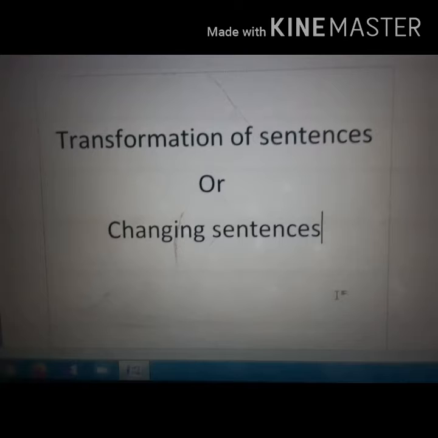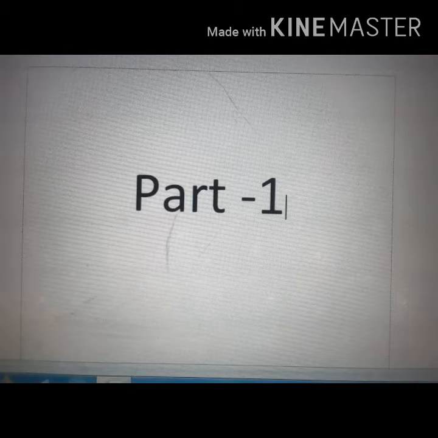of sentences is an elaborate subject, and it is not possible to complete the discussion of this subject matter in a class. It may take 2 or more sessions to complete the discussion on this subject matter, transformation of sentences. Okay, let's start our today's discussion on transformation of sentences or changing sentences.